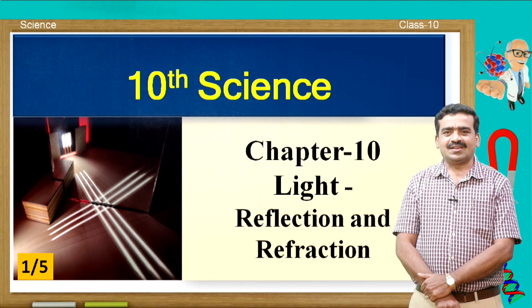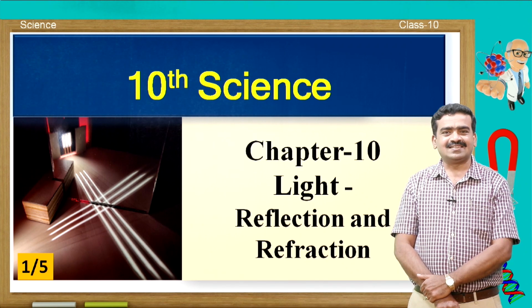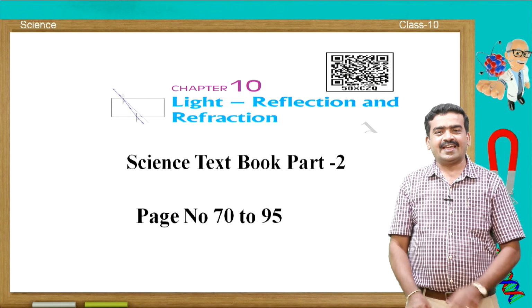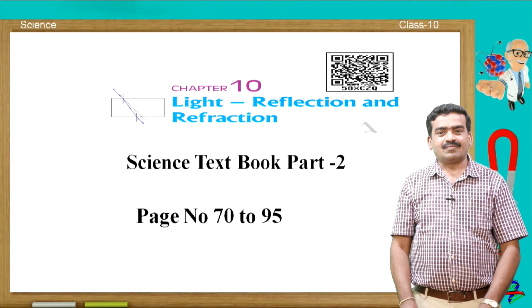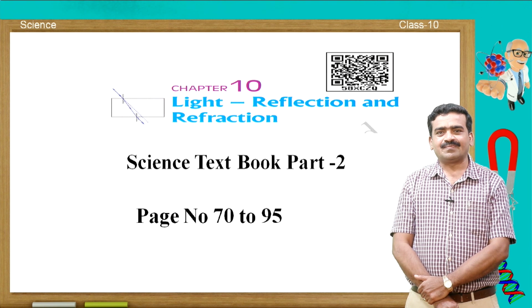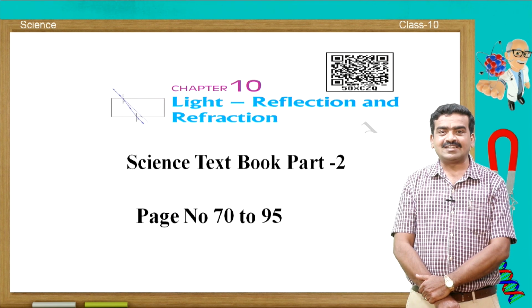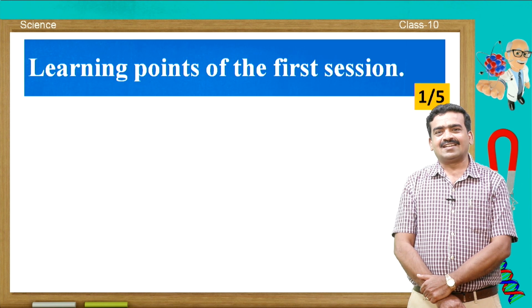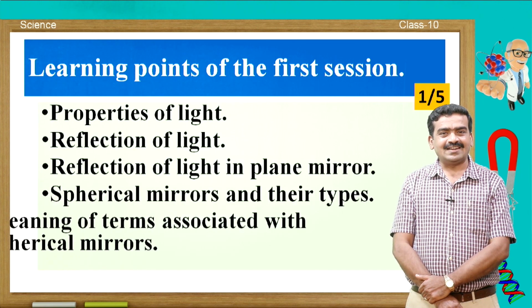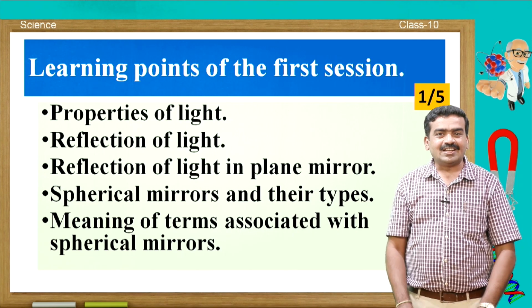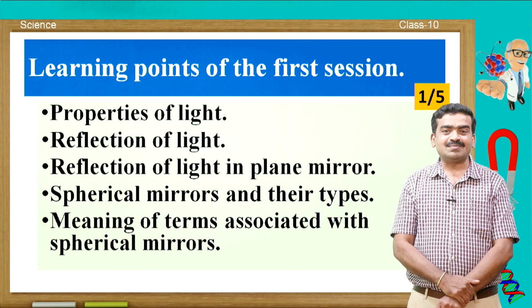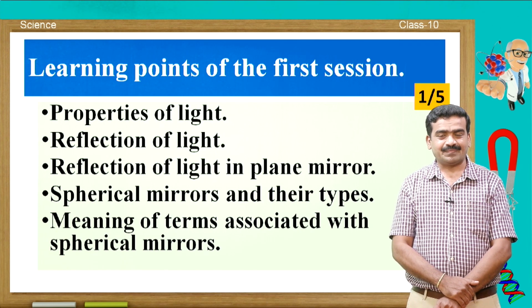In this class, you are going to learn many concepts about the lesson light, reflection and refraction. You can see this lesson in textbook part 2, page number 70 to 95. I am going to explain this lesson in 5 different sessions, and the learning points for the first session are properties of light, reflection of light in plane mirror, spherical mirrors and their types, meaning of the terms associated with the spherical mirrors.